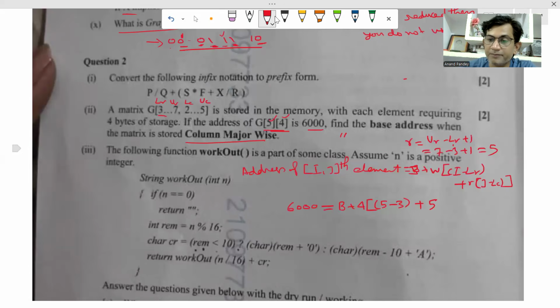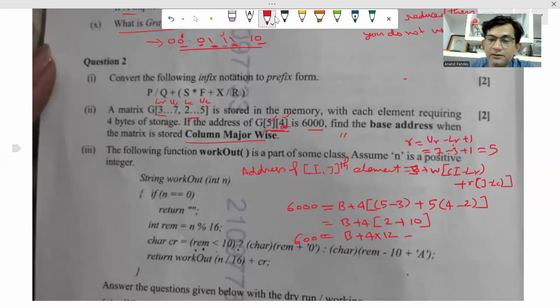J is 4 here. Ijth element 4 minus LC is what? 2. 2. Now we'll solve it. We get B plus 4 into, this is 2 now, and 4 minus 2, 2 into 5, so 2 plus 10, B plus 4 into 12 equals 6000.